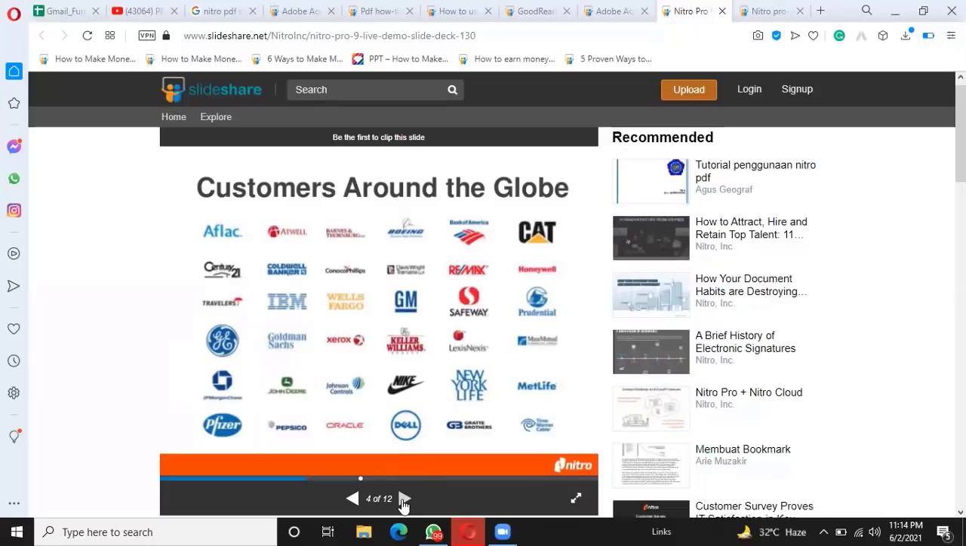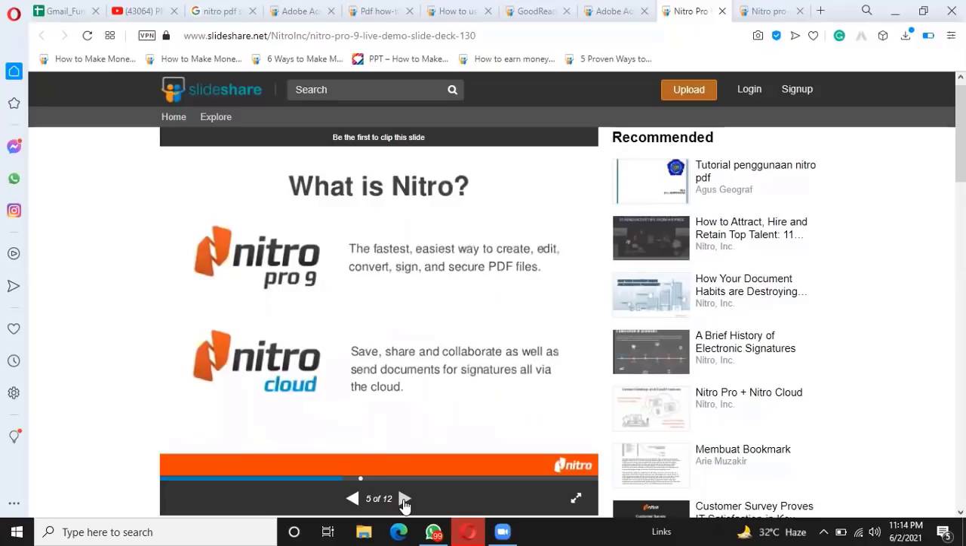So now what is Nitro? It is the fastest, easiest way to create, edit, convert, sign and secure PDF files. Save, share and collaborate, as well as send documents for signatures, all via the cloud. Means we can send and receive documents by signature and through the cloud. So that's a good thing about Nitro.